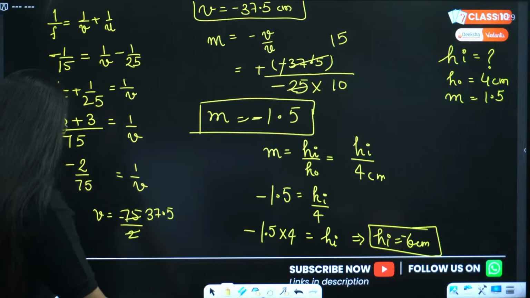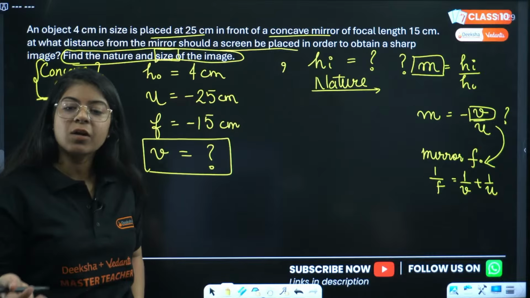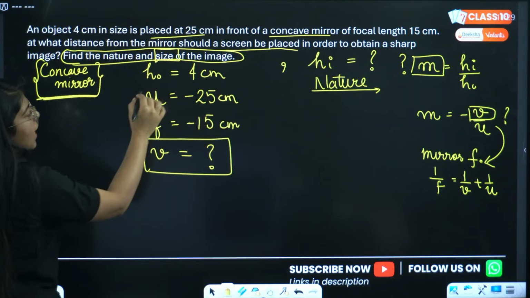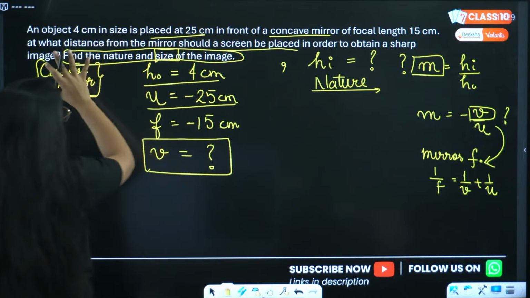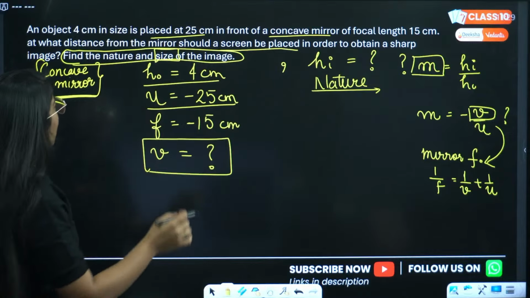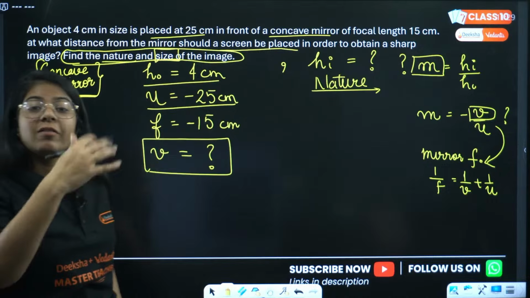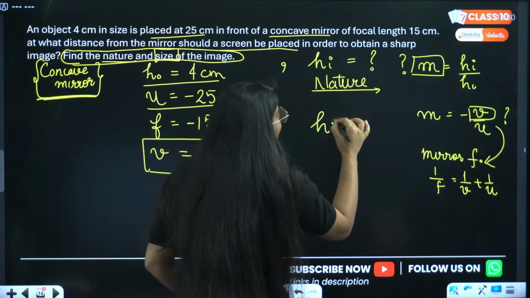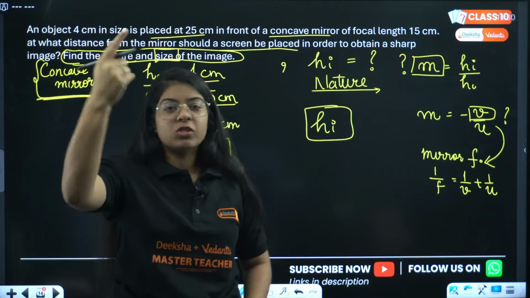Okay, let me explain again. See, first understand what the question is saying and what they are asking. Okay, the question has given all such things, that height of object is given, object distance is given, focal length of concave mirror is given. Now they have asked us to find the nature and size of the image. How will we find the size of image? Now size of image is height of image, HI. Right? I can find it by using magnification.